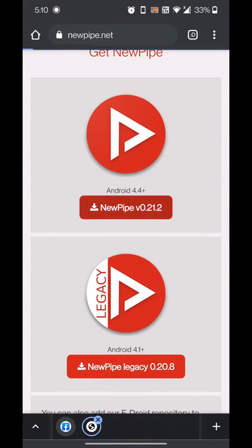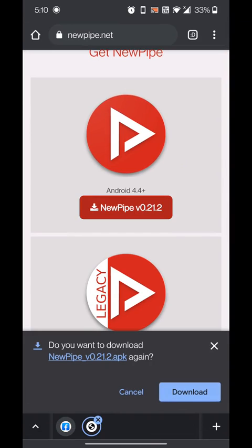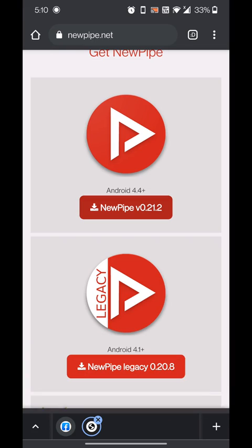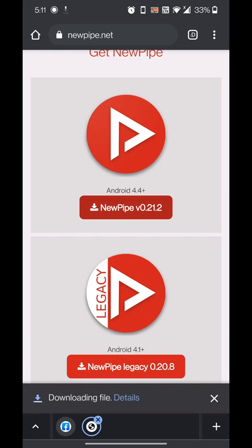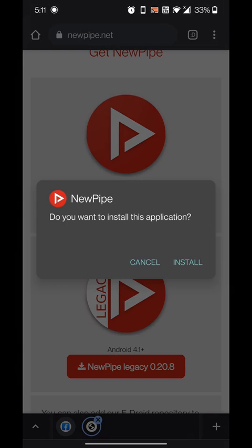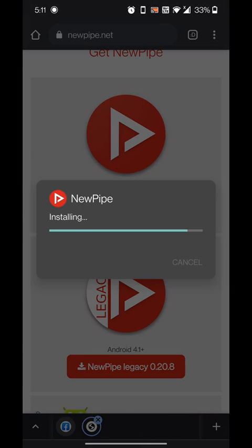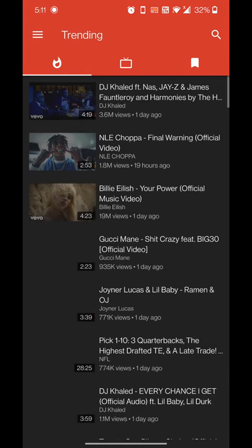So once you download NewPipe, you must be able to install it on your phone. So there are some settings to be done by allowing the app to get installed. And once it is downloaded, install the app and open the app. And mashallah, this app is very good.